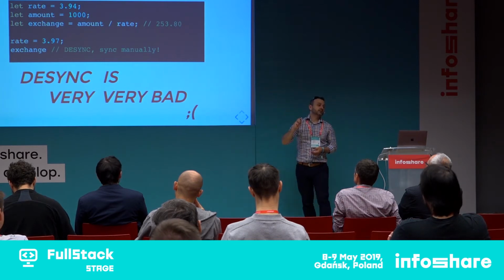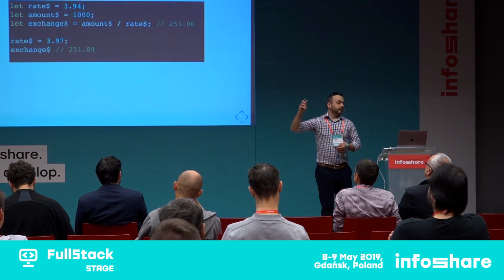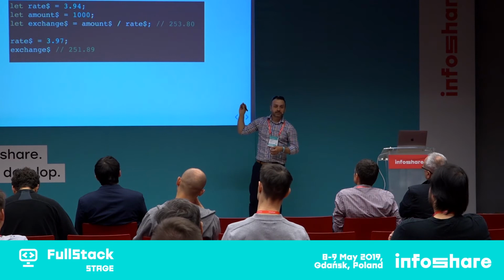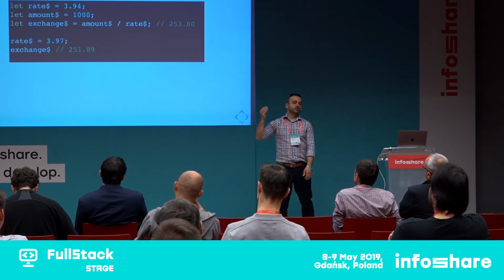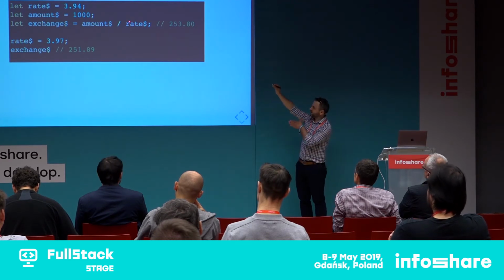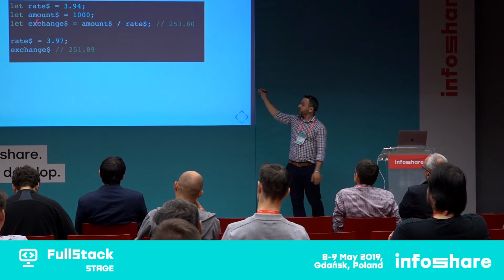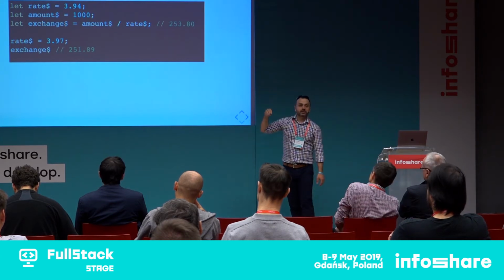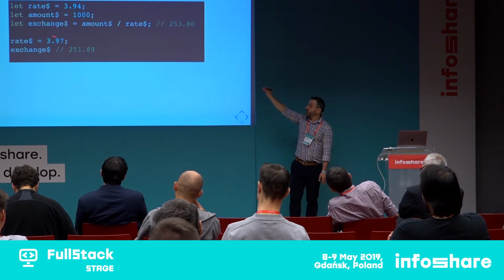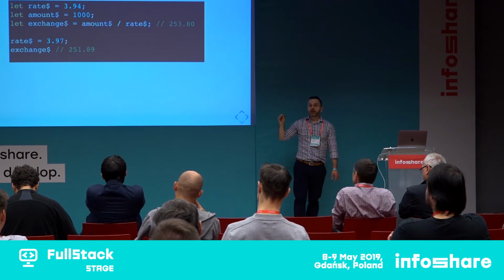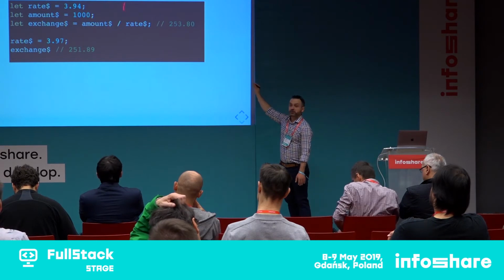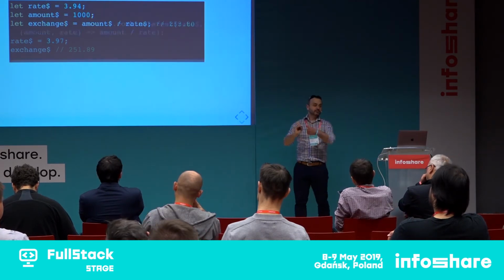On the other hand, how we would define it in a declarative approach. This is pseudocode. This is not, let's say, real code. We define a stream of rates. The initial value is 3.94. We define a stream of amounts. The initial value is 1,000 zlotys. And we define an exchange. As I said, this is pseudocode. And we define that whenever amount or rate has a new value, the value of exchange will automatically update. So when I do 3.97, a new value available in the rate stream, the value of exchange will basically run this piece, right, and update us.